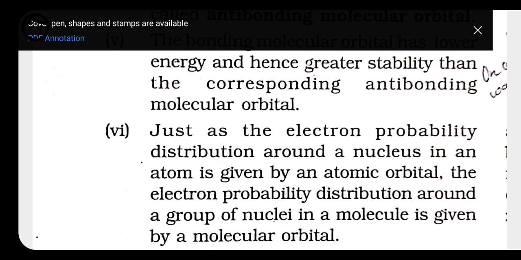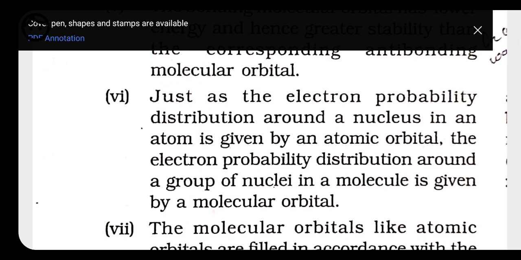Now, just as the electron probability distribution around a nucleus in an atom is given by an atomic orbital, the electron probability distribution around a group of nuclei in a molecule is given by a molecular orbital. So if we talk about the probability distribution of the electron, a molecular orbital gives the electron probability distribution around a group of nuclei, just as an atomic orbital gives the electron probability distribution around a single nucleus.